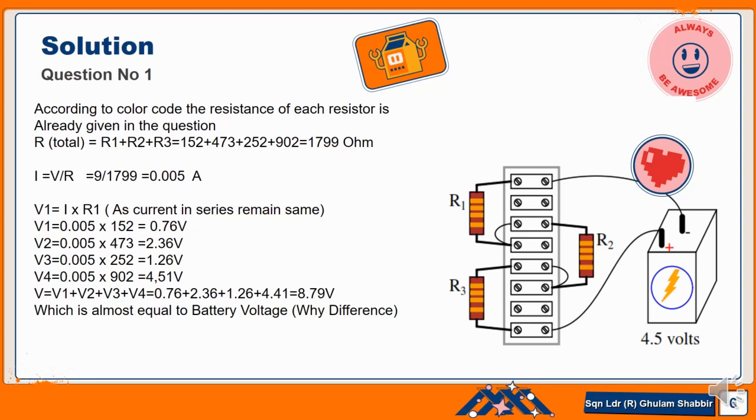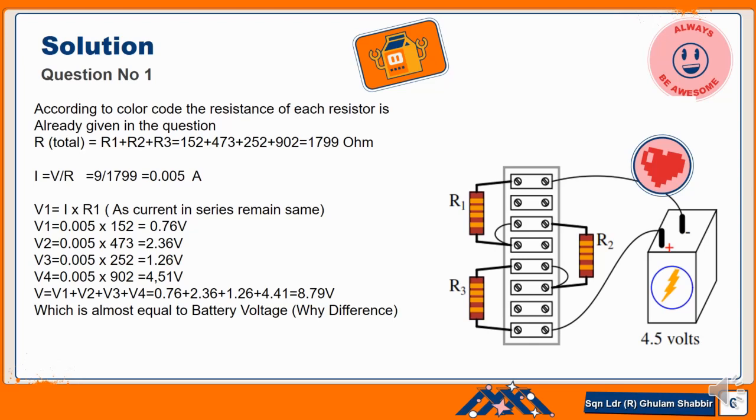If we add up the voltage drops of all these four resistors, then V is equal to V1 plus V2 plus V3 plus V4, that is 0.76 plus 2.36 plus 1.26 plus 4.41, which is 8.79.